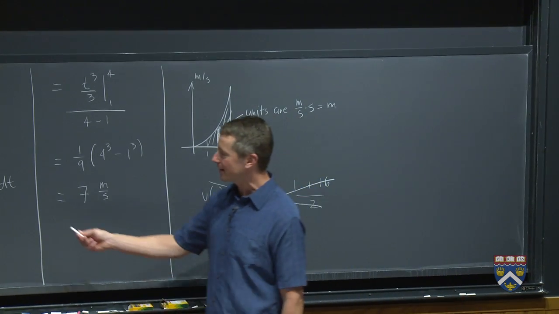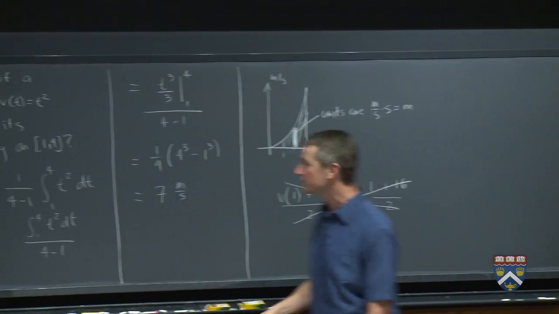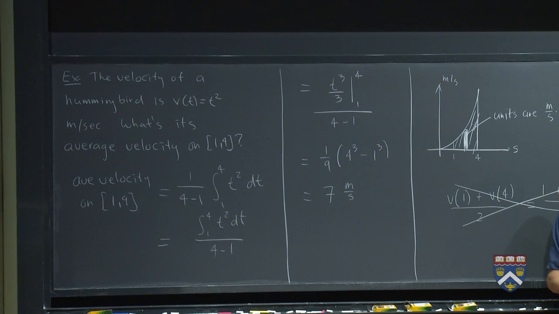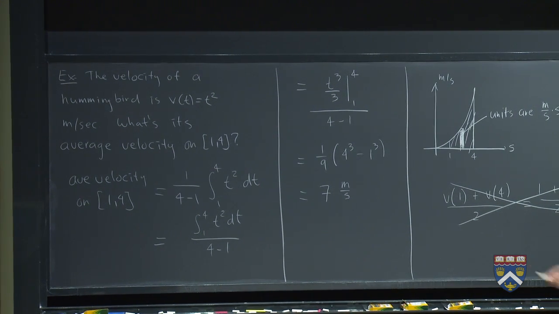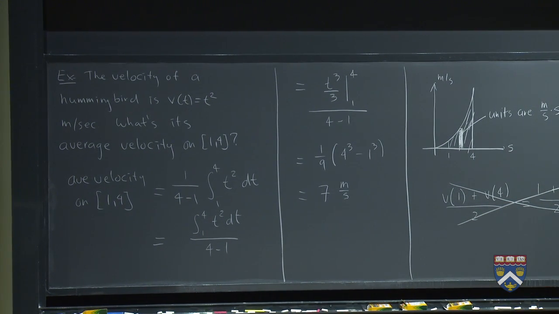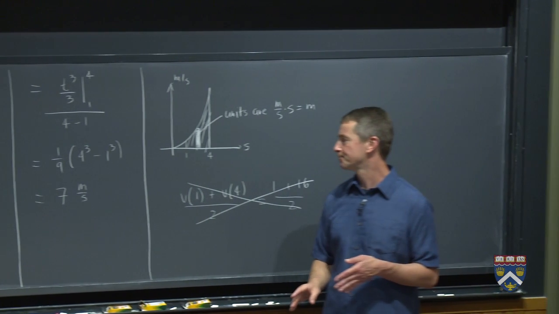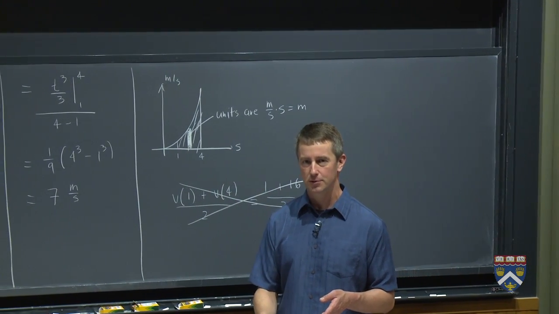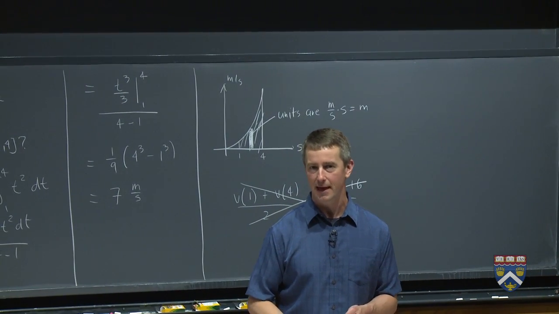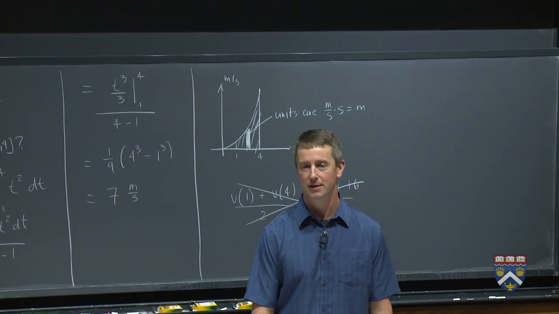The beauty of the definite integral, when we go from 1 to 4, is it is really looking at every single value all along the way between 1 and 4, whereas this crazy method is just looking at 1 and 4, and that's why that method does not work. So as I said, we have an applet for you to experiment looking at this graphically, and we have a check your understanding, so you can try this on your own.